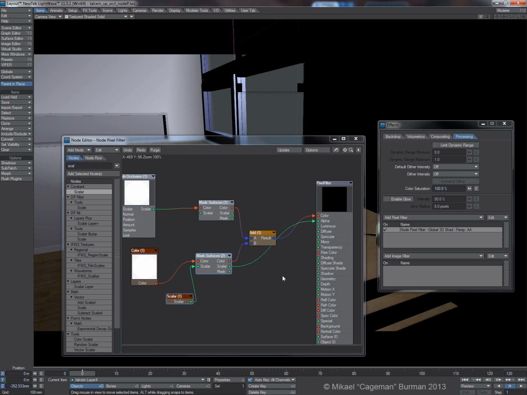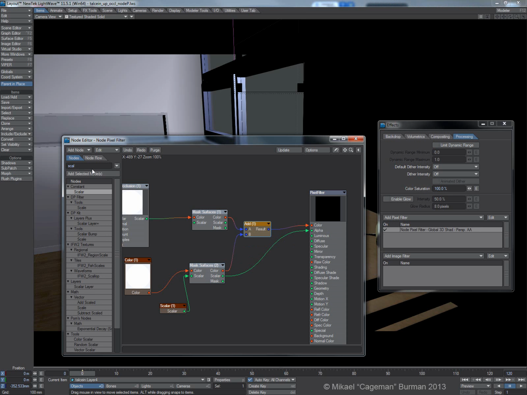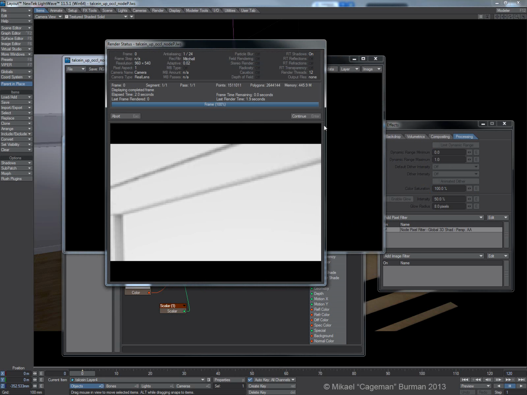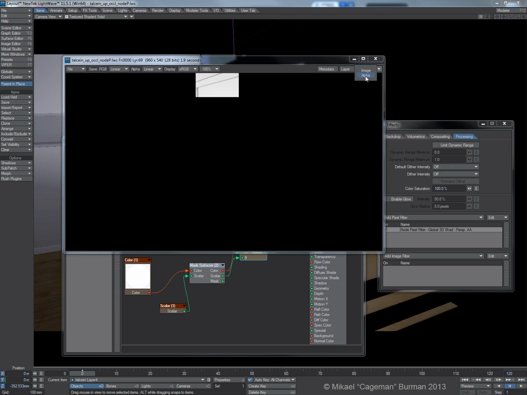Yes. So let's search for an add node. In this case, a scalar add. So let's just take the scalar from that one, scalar from that one, and add that into the alpha channel. And we should now have a completely white alpha, if for some reason that is important.